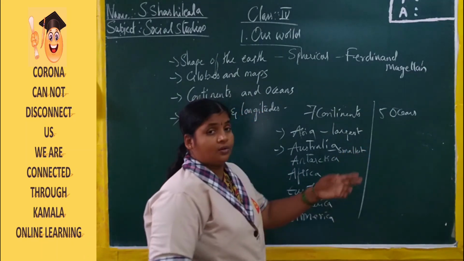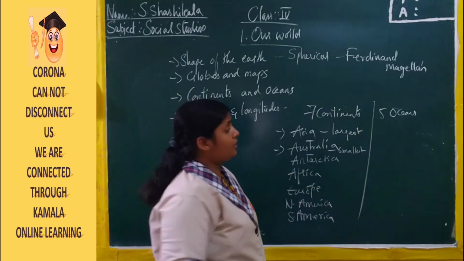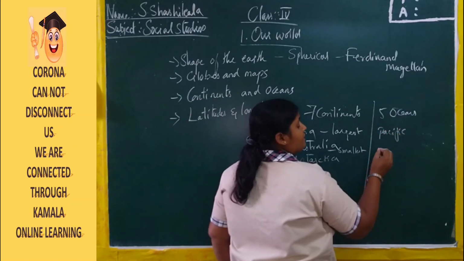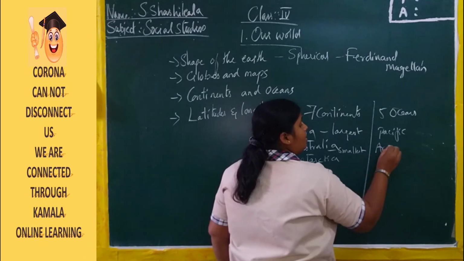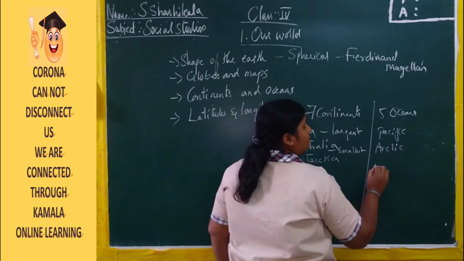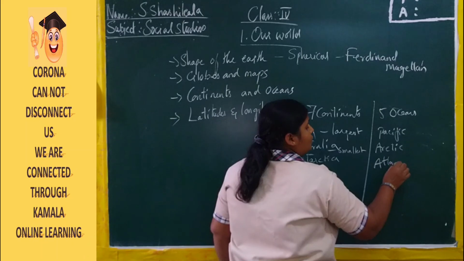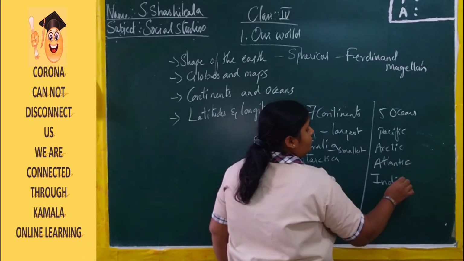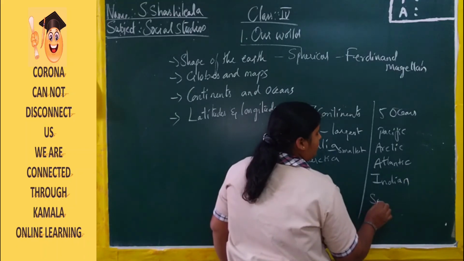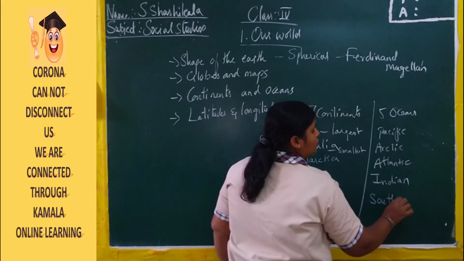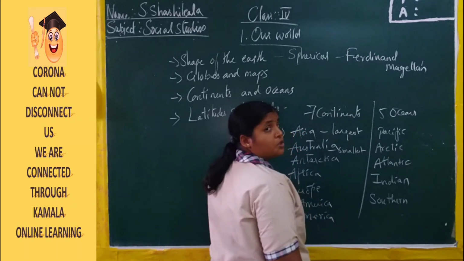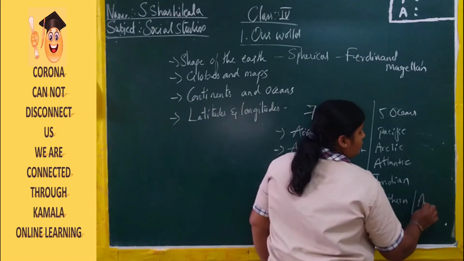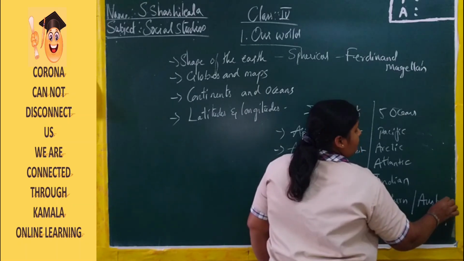Now next, moving to the oceans. Here we have the 5 important oceans. First one is Pacific Ocean. Second one, Arctic Ocean. Next, Atlantic Ocean, Indian Ocean. Next, Southern Ocean. Southern Ocean is also known as the Austral Ocean.